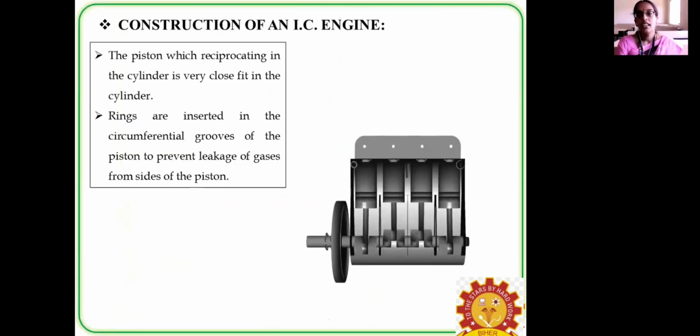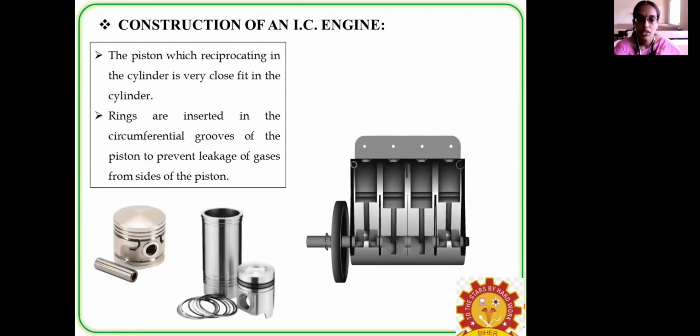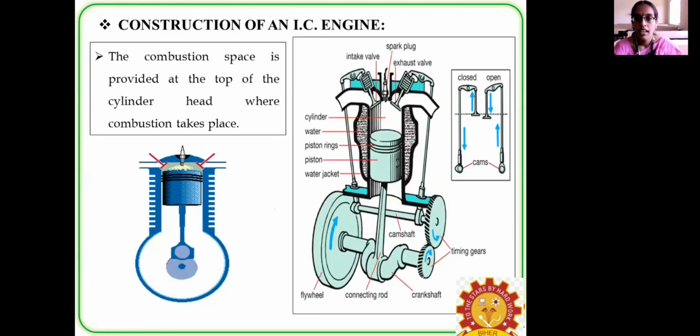Okay, and this is how the piston reciprocating motion, the to and fro motion, gets converted by the crankshaft. The crankshaft helps in converting it into rotary motion. The piston reciprocates in the cylinder, and piston rings are provided and inserted here, which prevent gas leakage. And this is the working of an internal combustion engine.